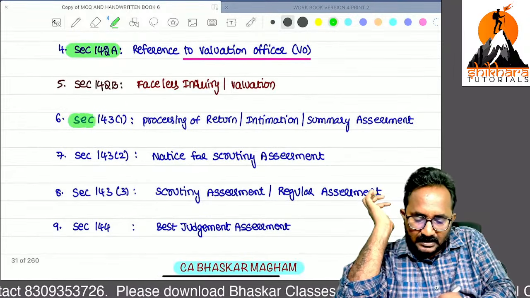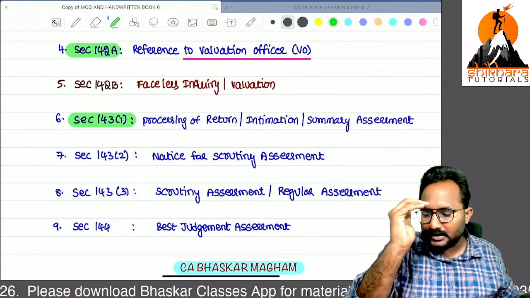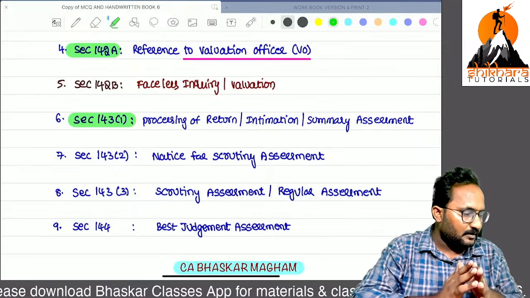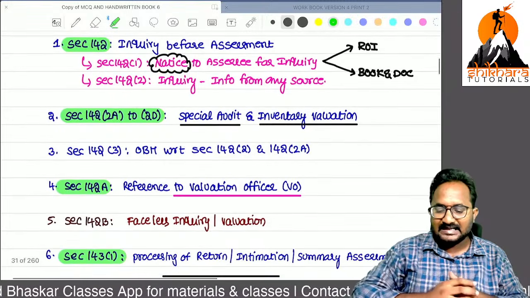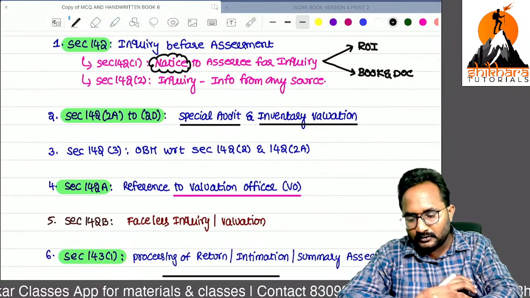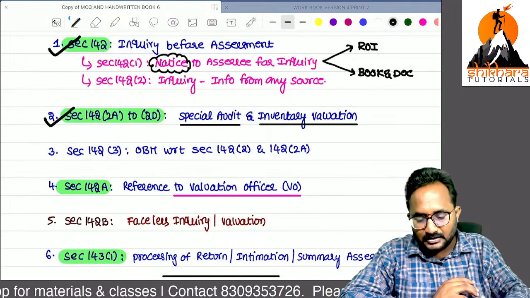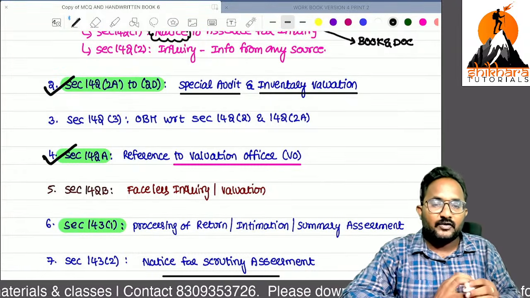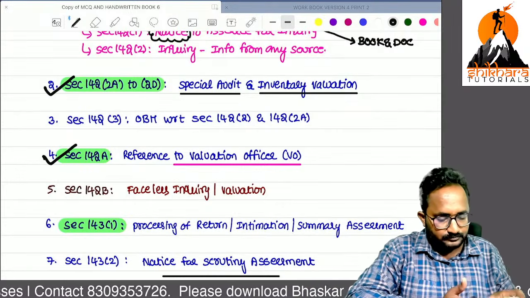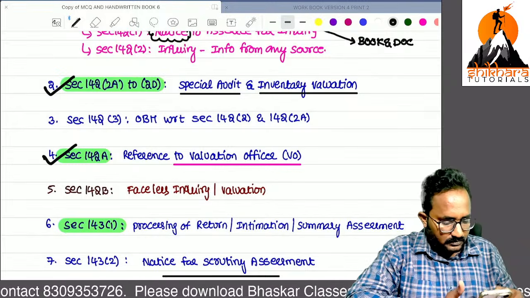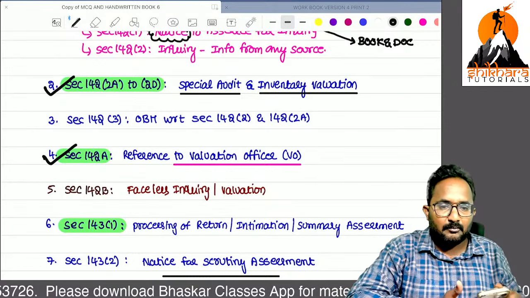Now I want to start with 143(1). First of all, please give me information: are you understanding whatever topics we have already covered? I think 3 sections are covered. 142 is over. Next, 142(2A) special audit, inventory valuation over, and 142A reference to the valuation officer is also over. Are you clear? So please give me information up to now. If you give the information, then I will proceed with the further sections and we can discuss some workbook questions also.